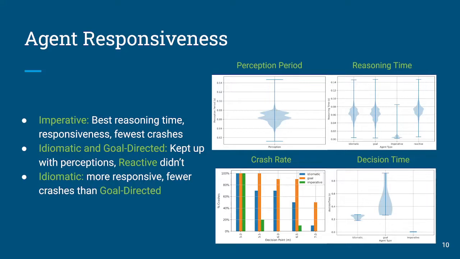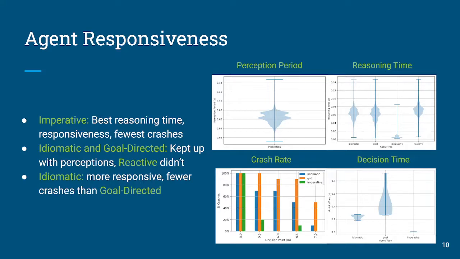And we also found that the imperative version significantly outperformed both of the BDI alternatives, which plays into the results we saw in the reasoning performance. Now, these results are also reflected in the crash rates. When we drove the car at different decision points, shown at the bottom is the range from the obstacle before the agent needs to make the decision to stop the car, and for 5 meters, every one of the alternatives crashed on all 10 tests at that distance.